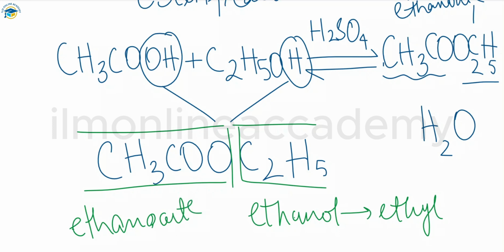So it contains two parts. The most important thing is that first you give the name of the alcohol and then of the carboxylic acid that we are using. When writing the formula, we reverse this, which means that in the formula we write the acid part first and then the alcohol part. For writing the formula, you have to do the reverse, but for writing the name, you write the name of the alcohol and then the carboxylic acid. This is the most important thing about esters.